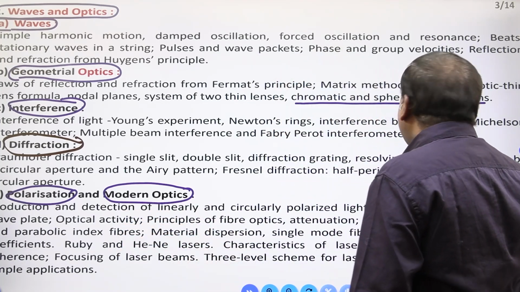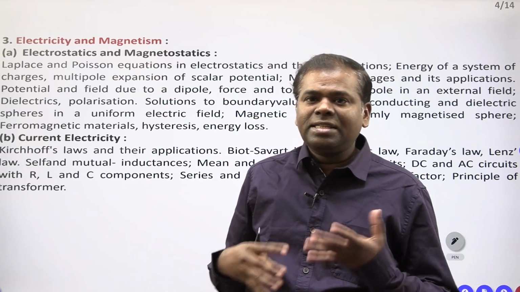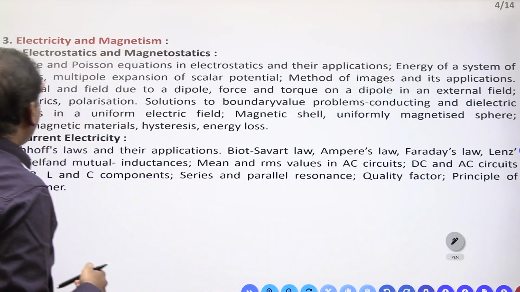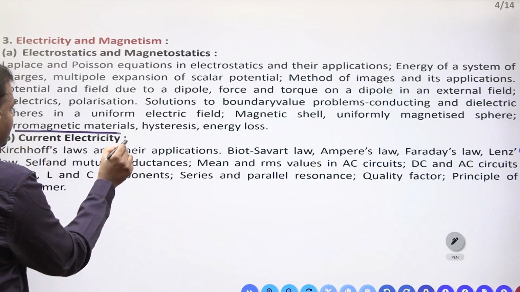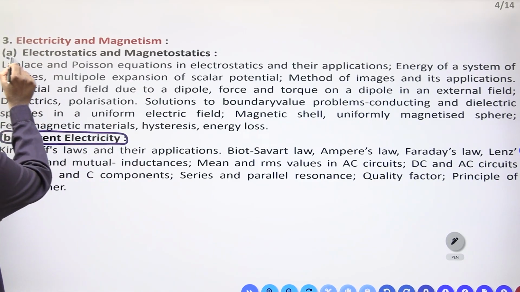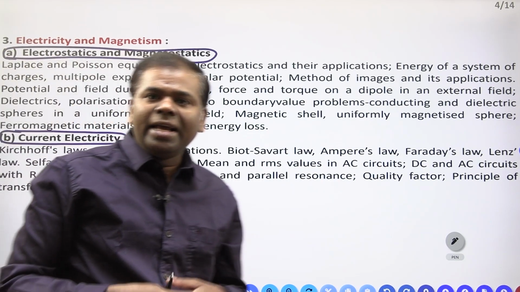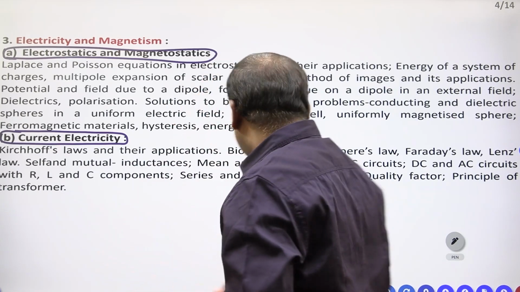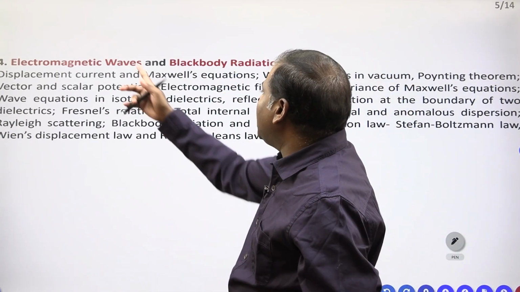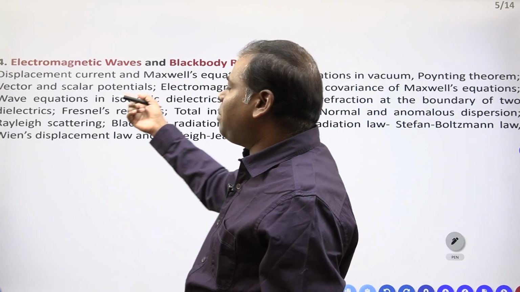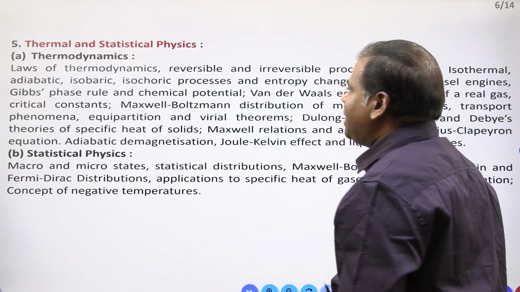Clear? Now we are going to the third one. Electricity and magnetism: electrostatics, magnetostatics and current electricity. This is the electricity and magnetism. This whole syllabus you are reading in BSc also. Now the fourth one you have to see: electromagnetic waves and black body radiation.